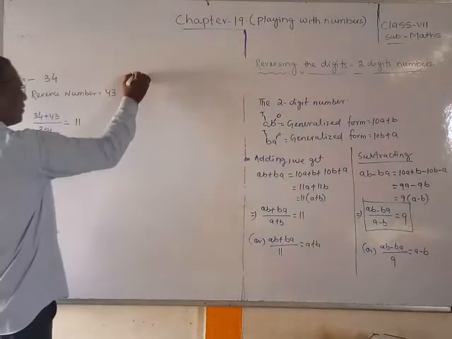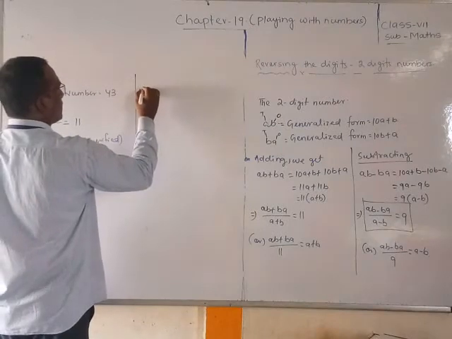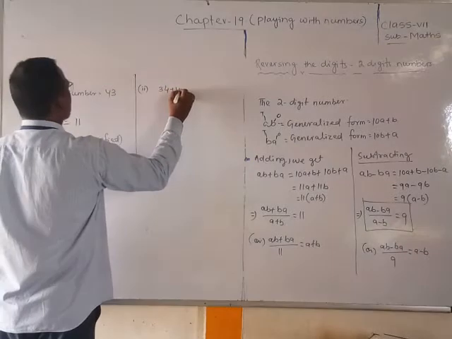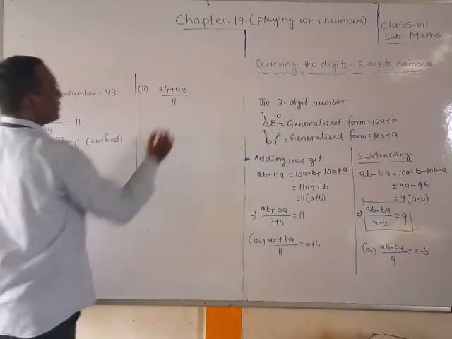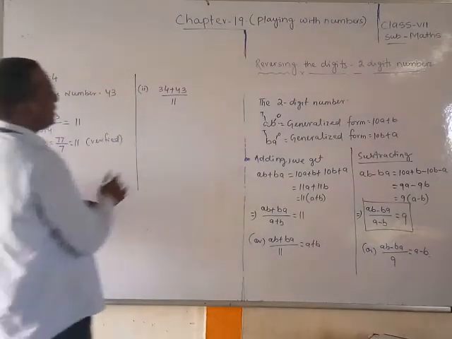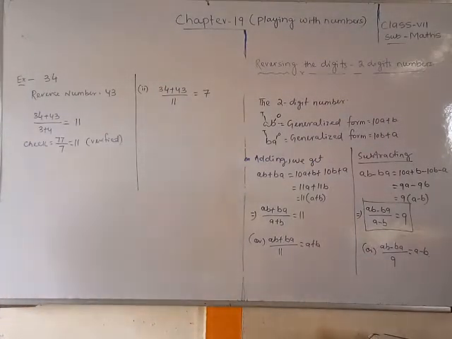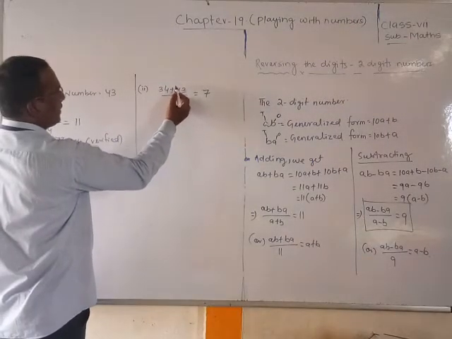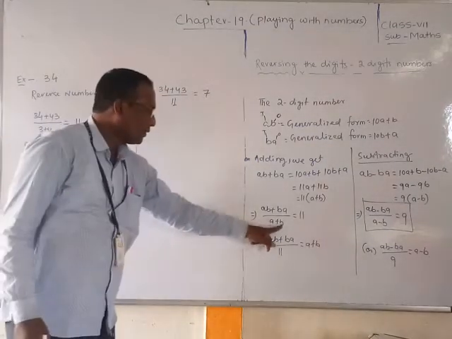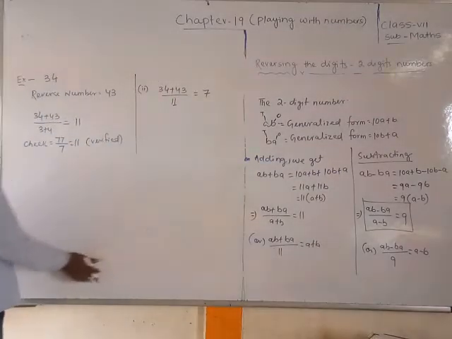Same like, students, another one. Second one: 34 plus 43 divided by 11. If we divide this, compulsorily the answer will come a plus b. A plus b means 7 will come. Yes, because 34 plus 43 is 77, and 77 by 11 is equal to 7. So that is the sum of the two digits, that is a plus b. I told a plus b. So without calculating also we can do that.